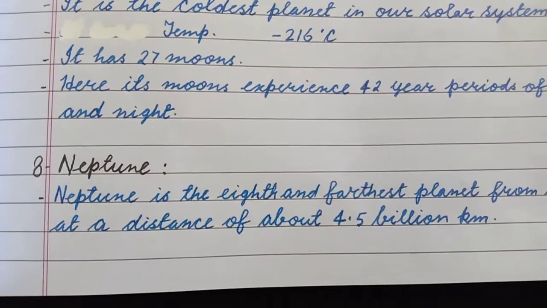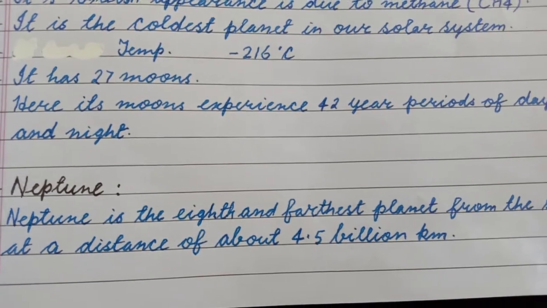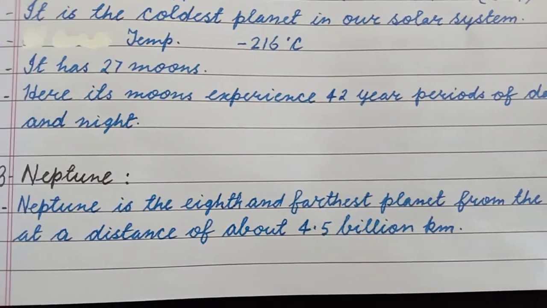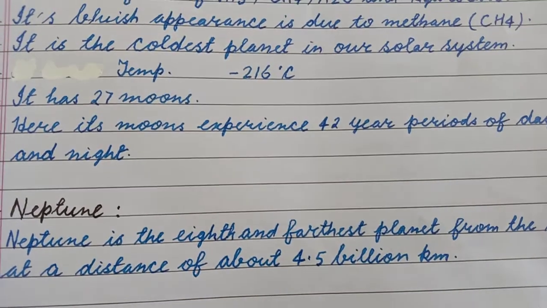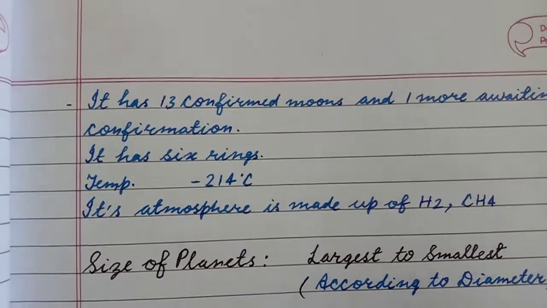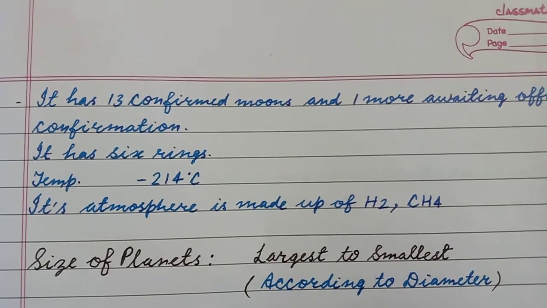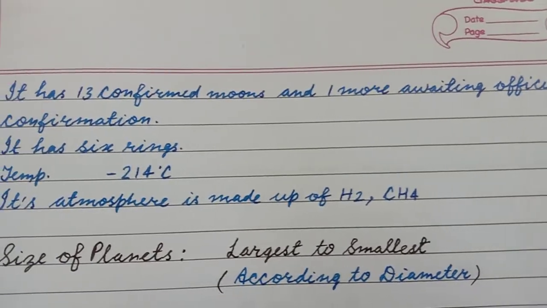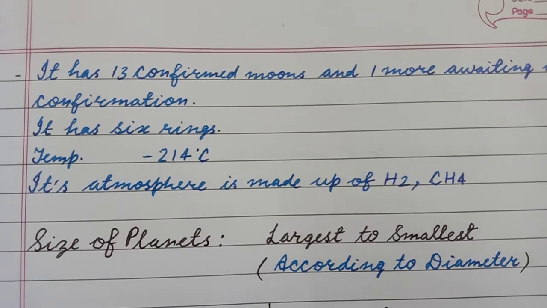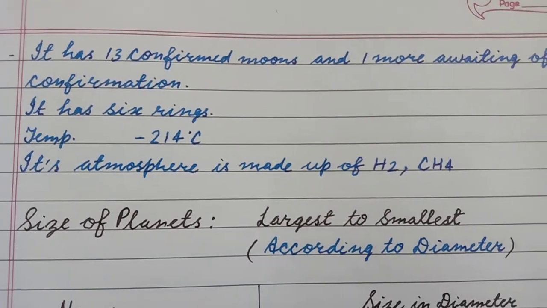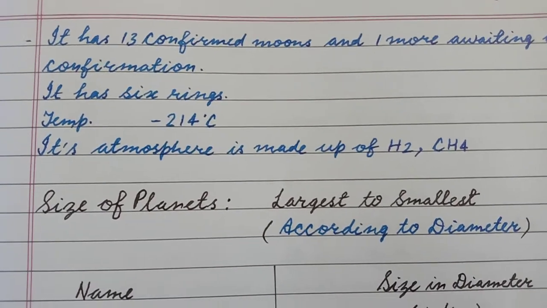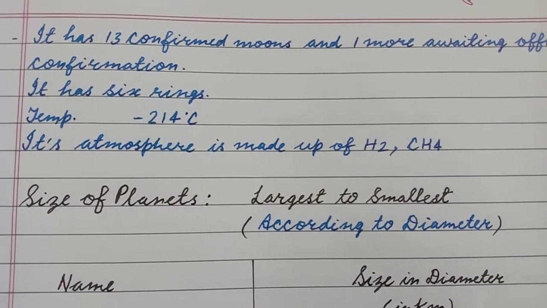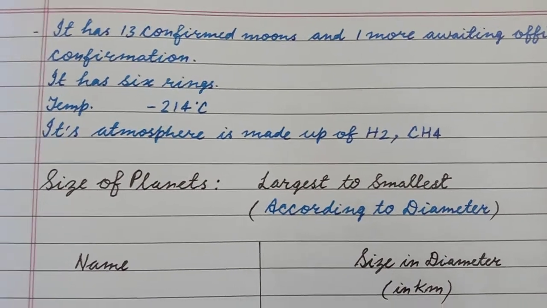Neptune. Neptune is the eighth and farthest planet from the Sun at a distance of about 4.5 billion kilometers. It has 13 confirmed moons and one more awaiting official confirmation. It has 6 rings. Temperature of Neptune is minus 214 degrees centigrade. Its atmosphere is made up of hydrogen and methane.